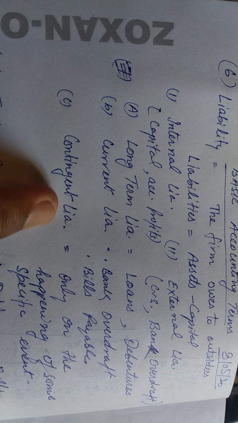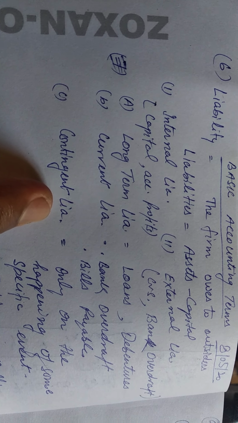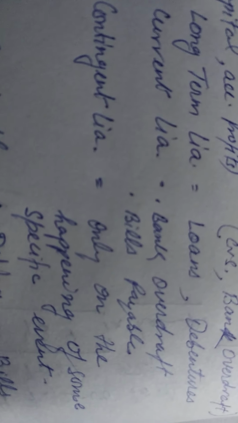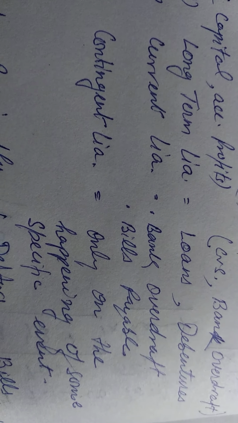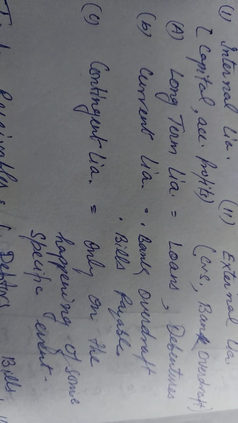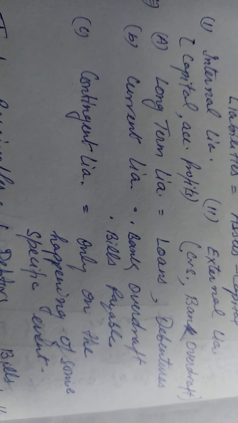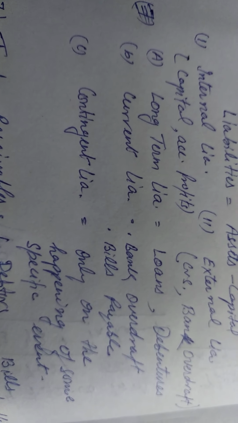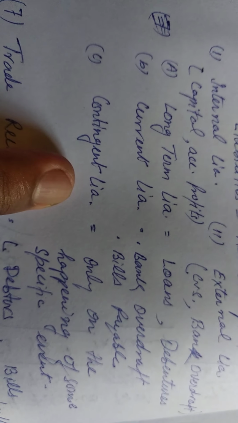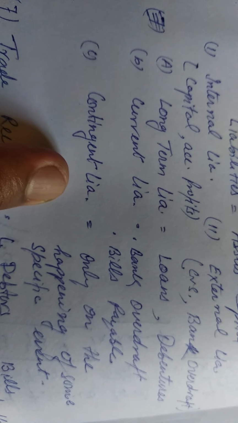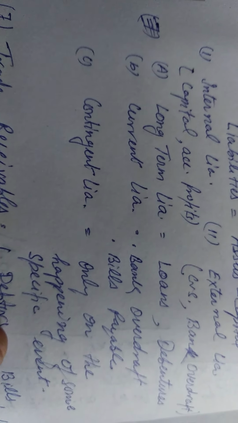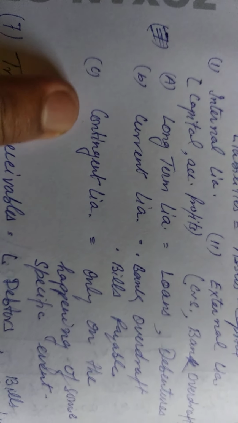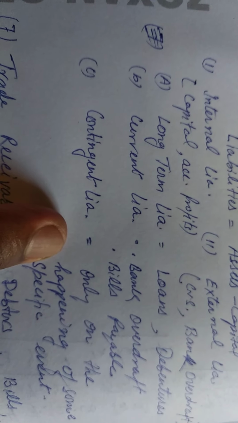Then we go for contingent liability. Contingent liability means only on the happening of some specific event. Specific event means to say, suppose bills receivable, if the bill is dishonored, so that becomes a contingent liability. We are having a case in the court. If we lose the case and have to pay some compensation, that becomes our contingent liability.